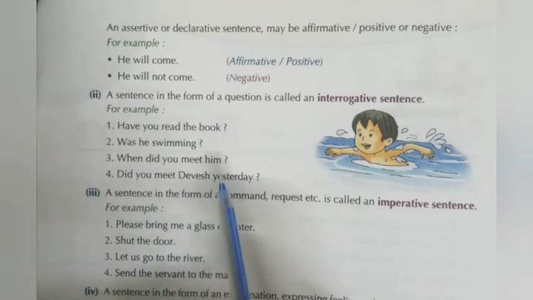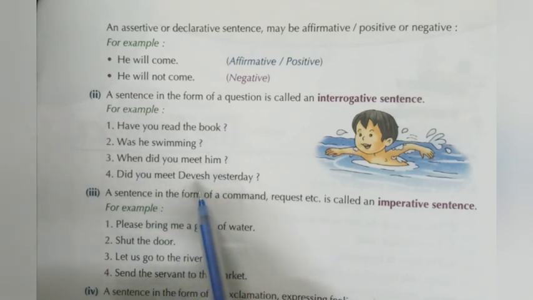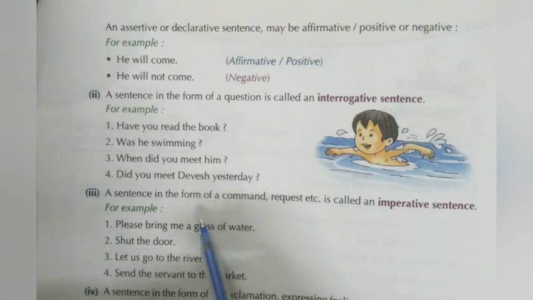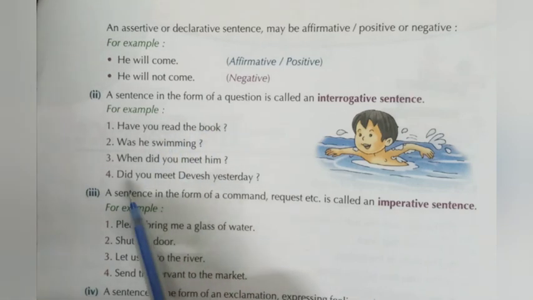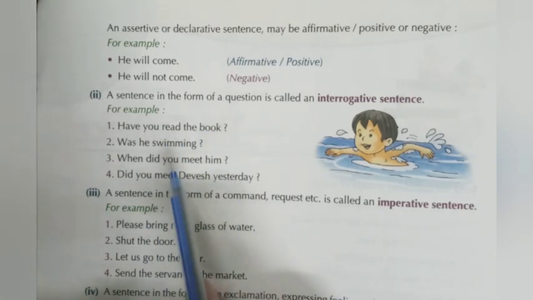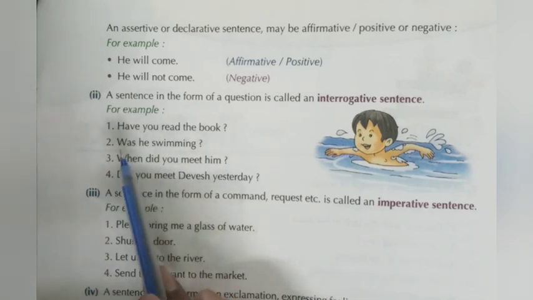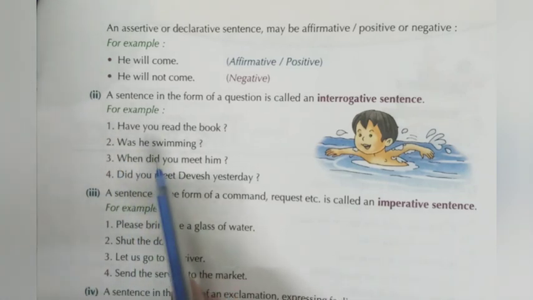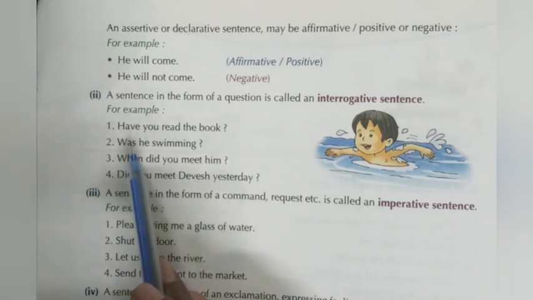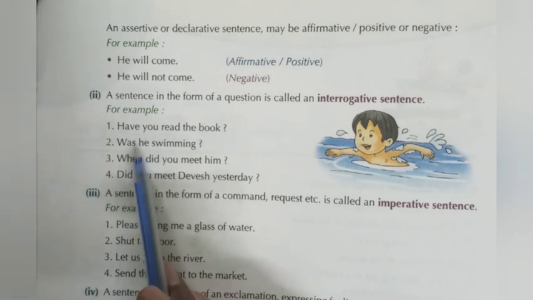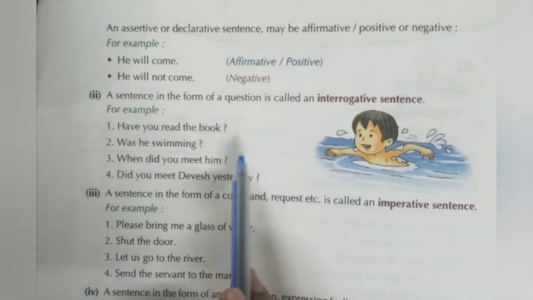Did you meet Devesh yesterday? All these are called interrogative sentences. All these sentences begin with a WH word, or a helping verb, or a to be verb. So that is called an interrogative sentence.